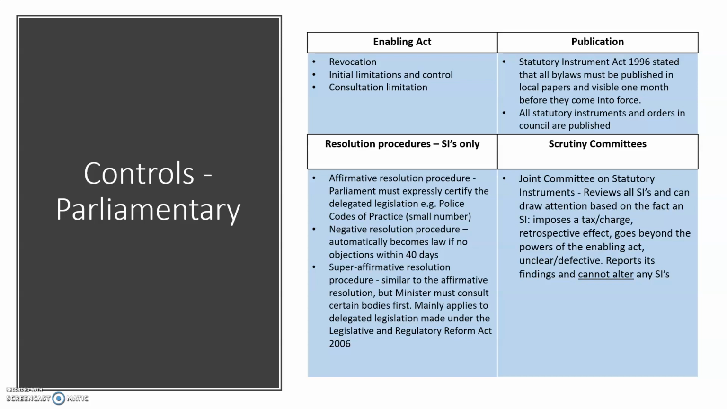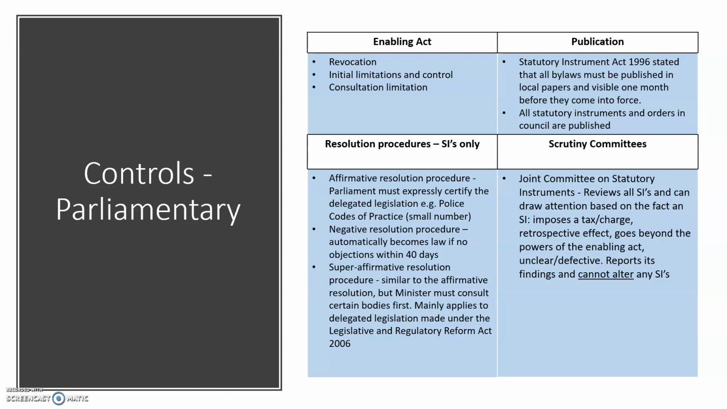The first is the affirmative resolution procedure, which requires Parliament to expressly approve the delegated legislation. Only a very small number in practice actually require this procedure, and one good example is the police codes of practice. Most carry the negative resolution procedure, which automatically becomes law if there are no objections by Parliament within 40 days. So most statutory instruments are passed without any real scrutiny by Parliament. The final and rarest one is the super affirmative resolution procedure, which is very similar to the affirmative resolution procedure, but the Minister must consult certain bodies first. And this mainly applies to delegated legislation made under the Legislative and Regulatory Reform Act 2006.